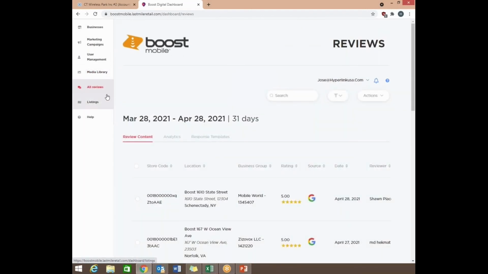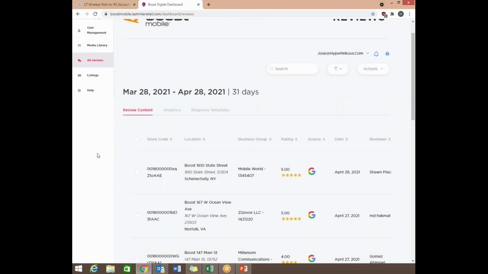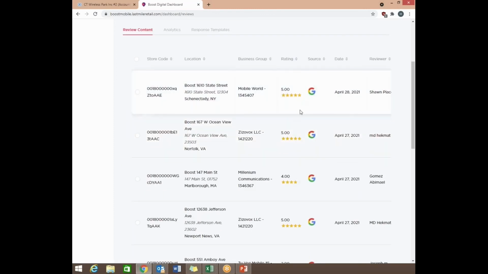The next we're going to be going over is review. So this is going to be more detailed items that they have under review. So under overview, just know that when you go under overview on the left-hand side, this goes over all your locations, not just that one location how we did in the beginning under business. So it's going to show you all the reviews for every single location with different addresses. As you can see here, this is two different stores, and it has pretty much the same information. It has the rating, the source where the review is coming from, when it was posted, and who it was posted by.